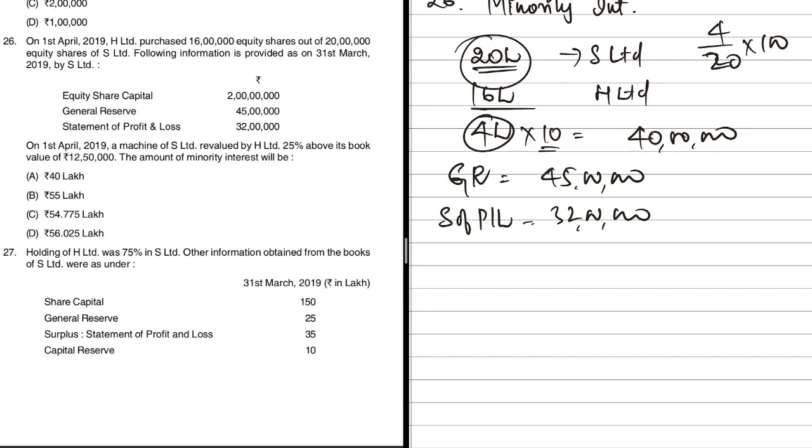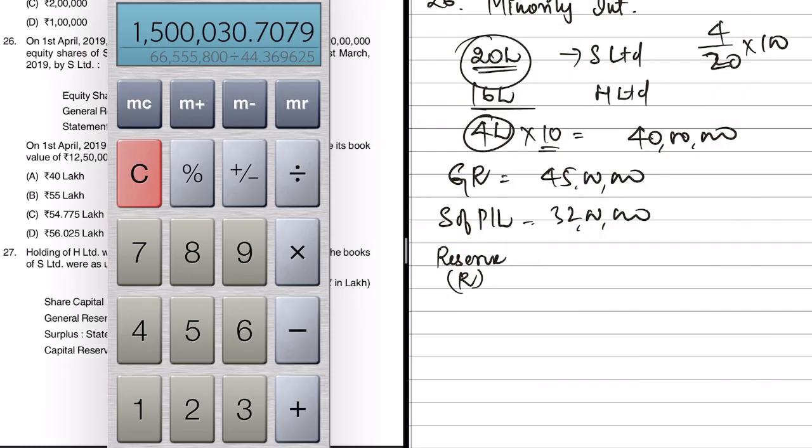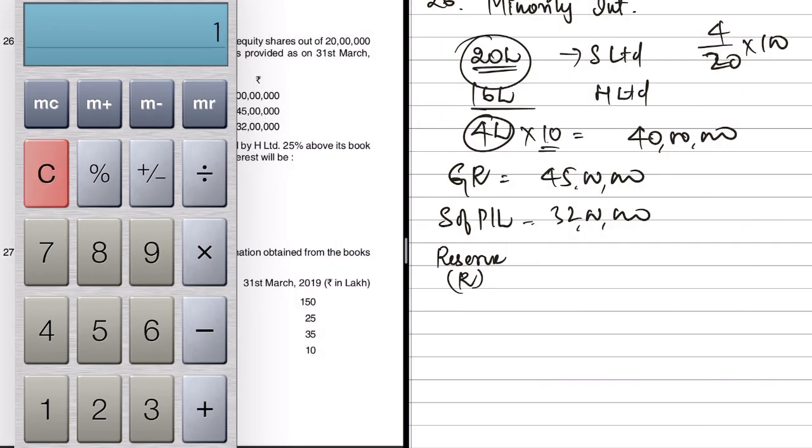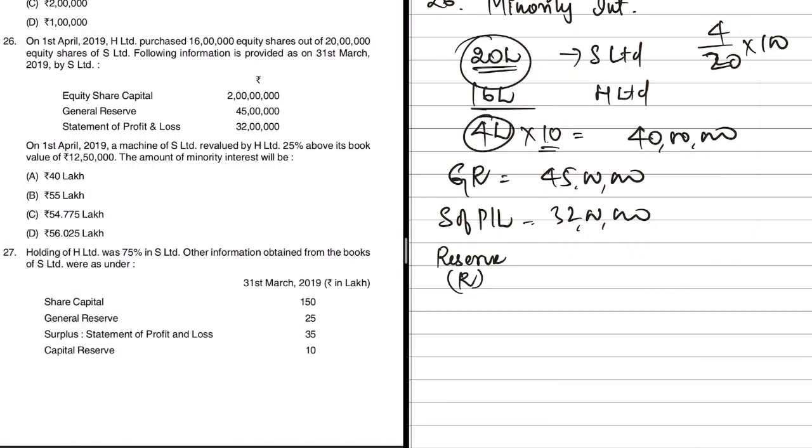Then there is one adjustment here. On 1st April 2019, a machine of S Limited was revalued by H Limited 25% above its book value. That means there is some revaluation reserve. 12,50,000 was the original cost. On that, you'll have to add 25%. 1250 into 25% will be 312,500. So this is nothing but the profit to the company.